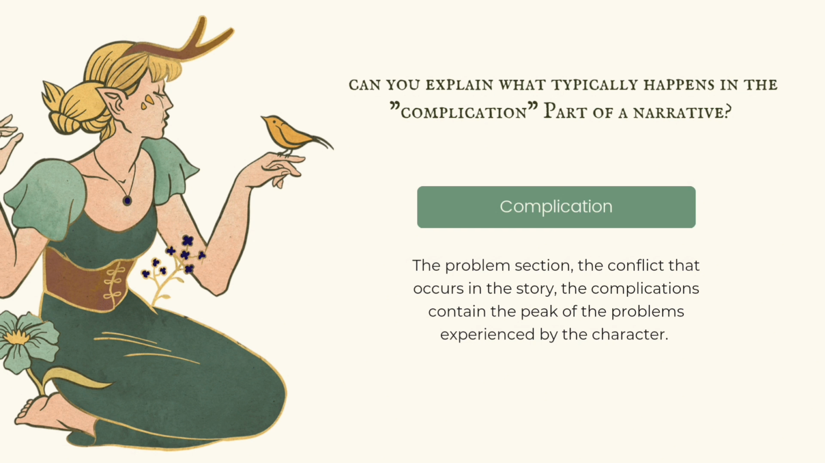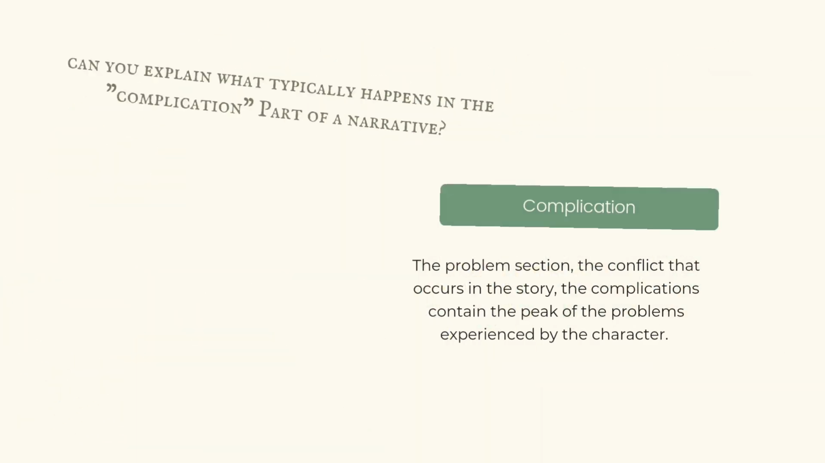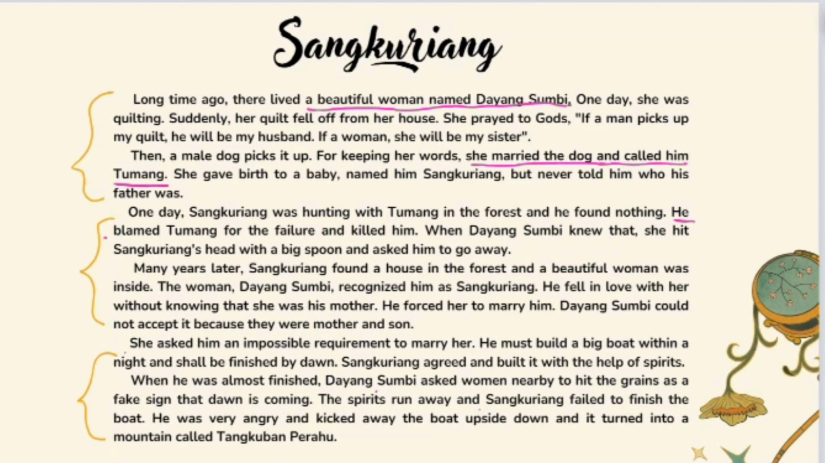Third question. Can you explain what typically happens in the complication part of a narrative? The problem section, the conflict, the action in the story. The complication contains the peak of the problems experienced by the character in the Sangkuriang story. It is found in paragraph 3, namely Sangkuriang kills Tumang, and paragraph 4, the problem begins when Sangkuriang likes Dayang Sumbi.